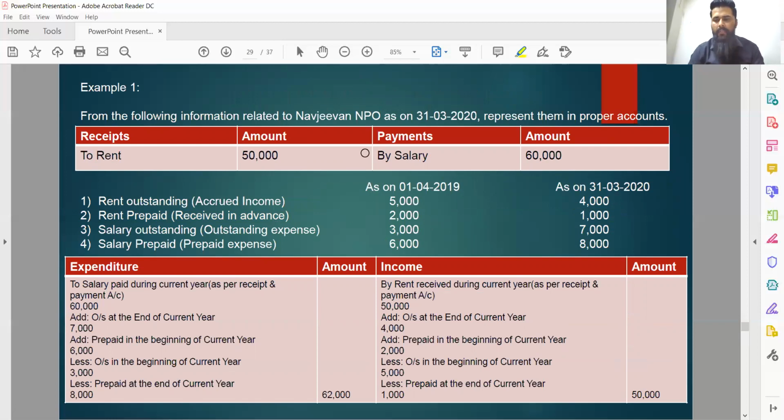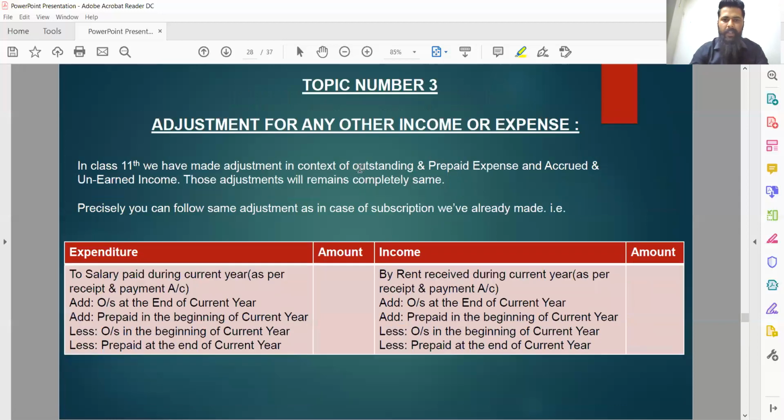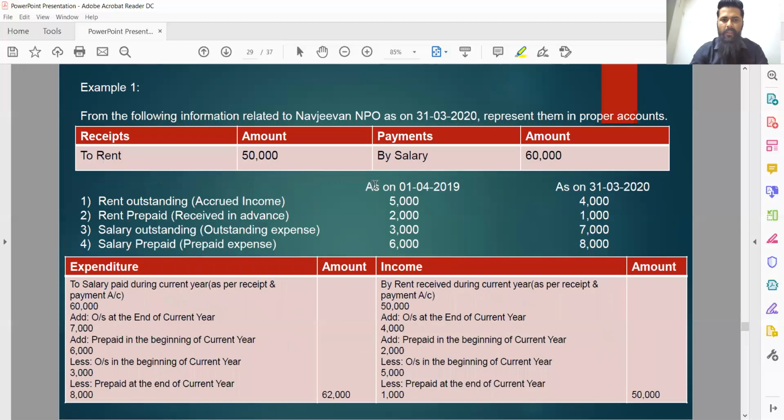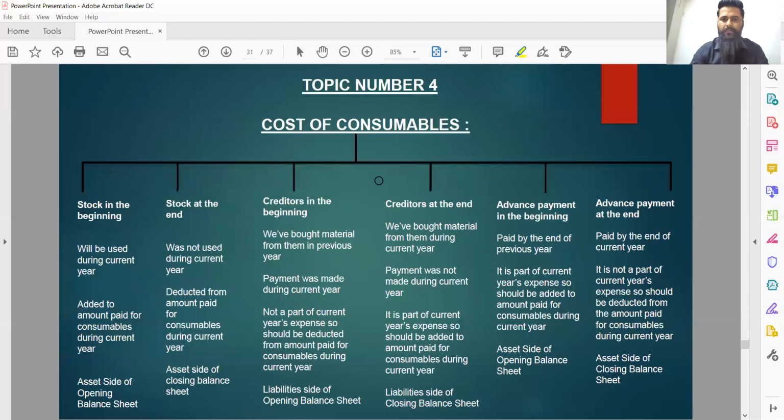So by far we have covered three crucial topics of this particular chapter, that is donations, subscriptions and any other adjustment pertaining to income or expense, which by far remains same as in the case of subscription. Let's move to the last and final topic of this chapter. Topic number 4 is cost of consumables. Let's just quickly revise what basically consumable means.